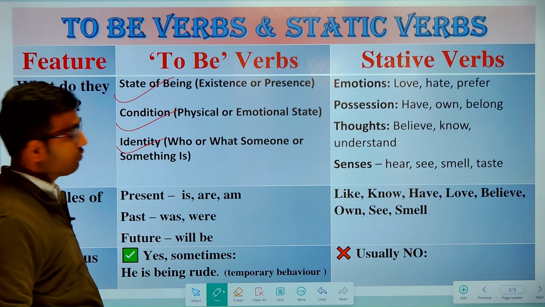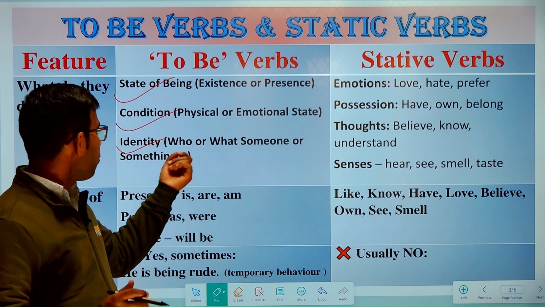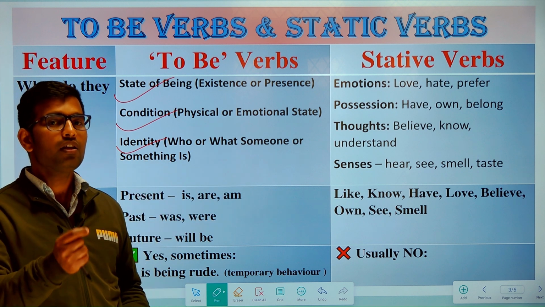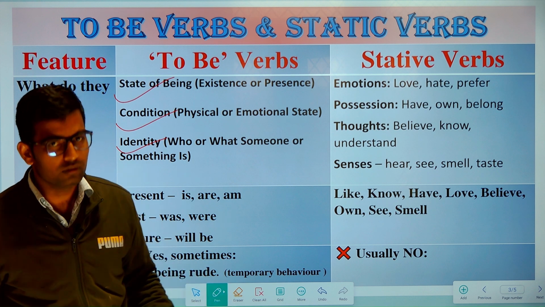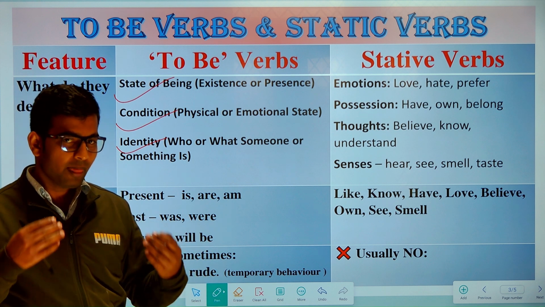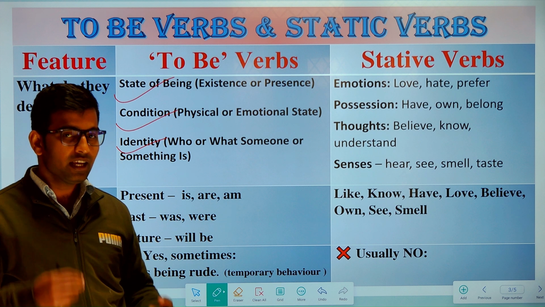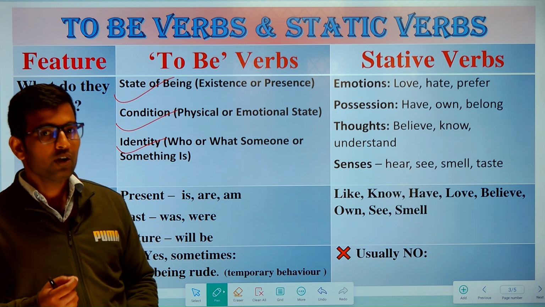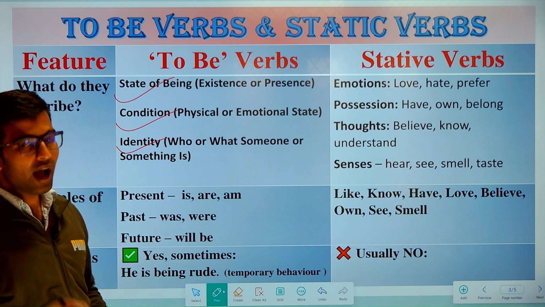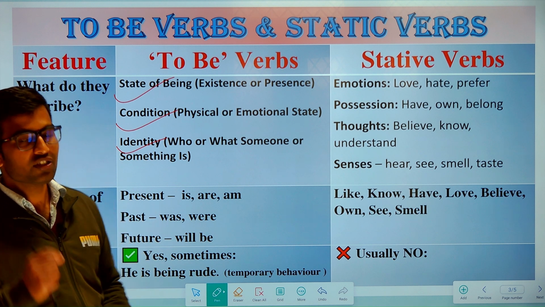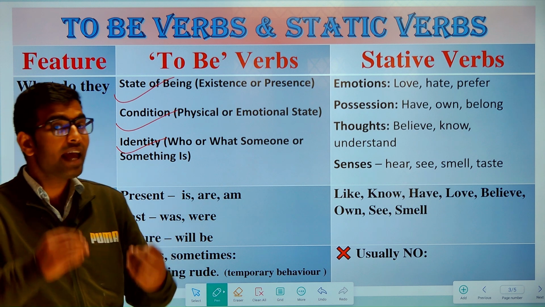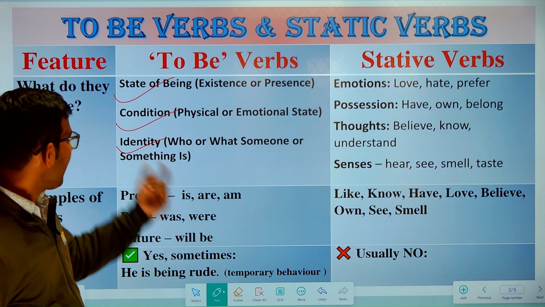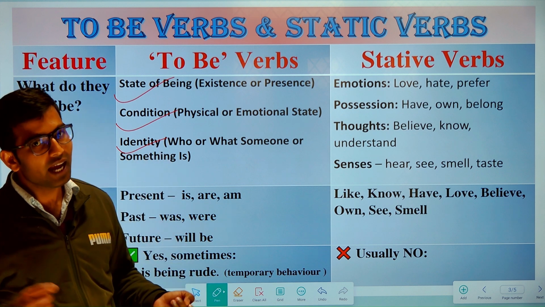And identity. Identity means who or what someone or something is, meaning by which title someone or something is known, right? So my identity at present is as a teacher. If I want to describe this identity, I will use a to be verb to describe my present identity, like I am a teacher. So by using the to be verb am, I am describing my present identity.